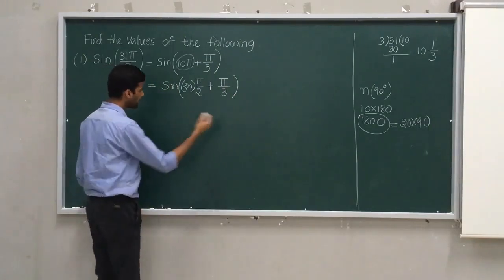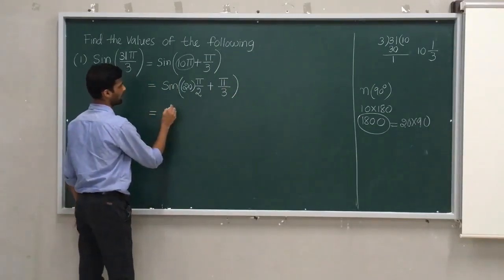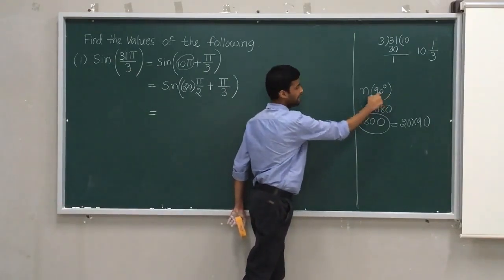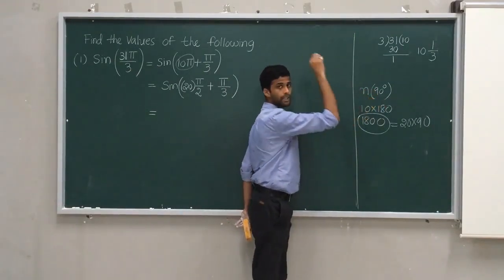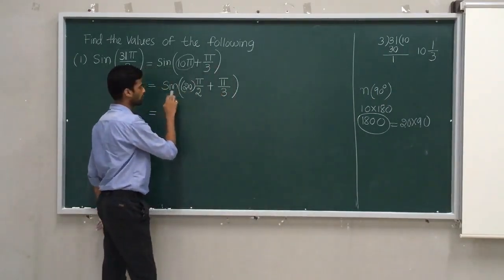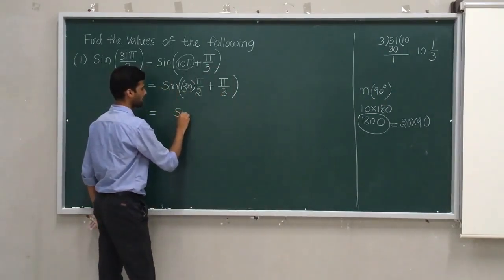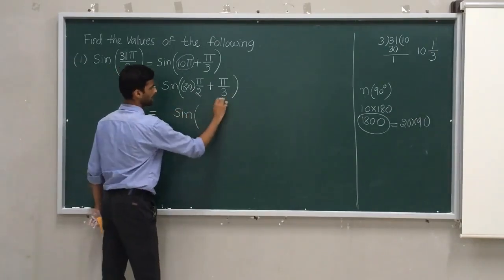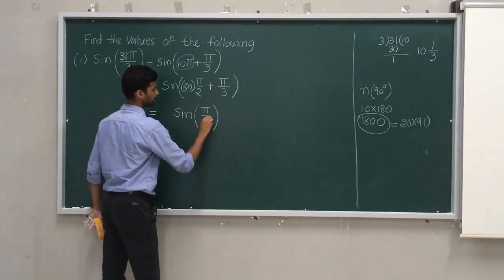Now we all know the rule I told: if it is of the form n into 90, and n is even, the function will remain as it is. Here n is 20, so the function will remain as sine only. Write this now, pi by 3.